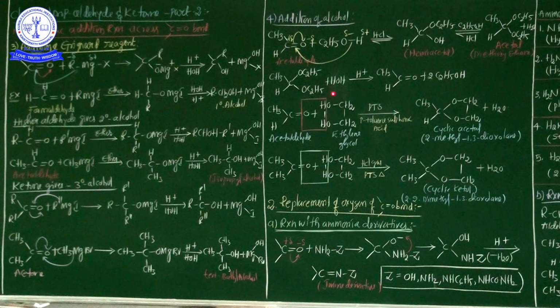Hemiacetal means half acetal. So aldehyde reacted with alcohol in the presence of dry HCl gas forms first hemiacetal, which contains both an ether and alcohol functional group. It is unstable and immediately reacts with another molecule of the alcohol to form stable acetal.